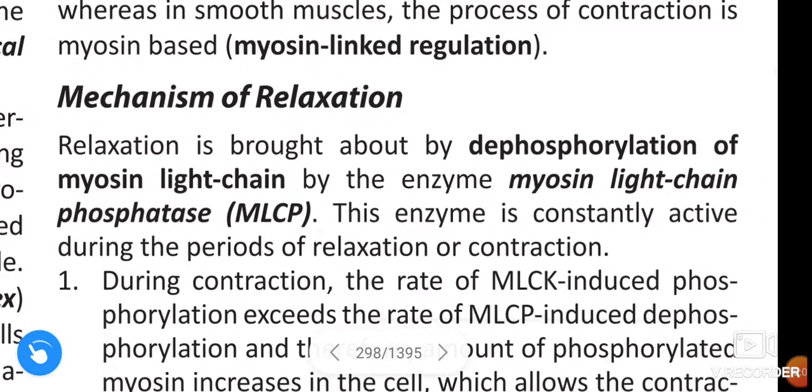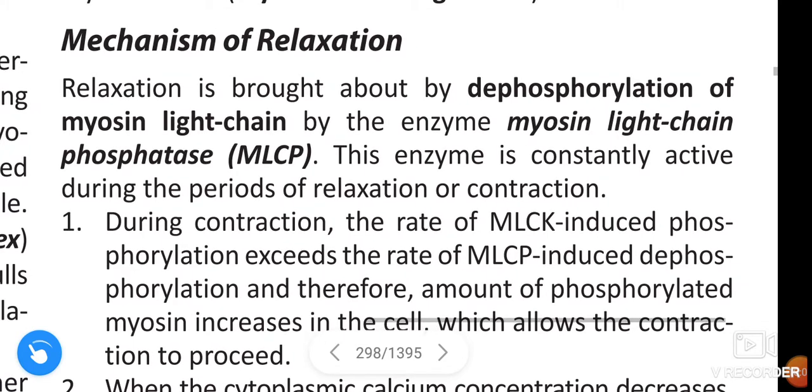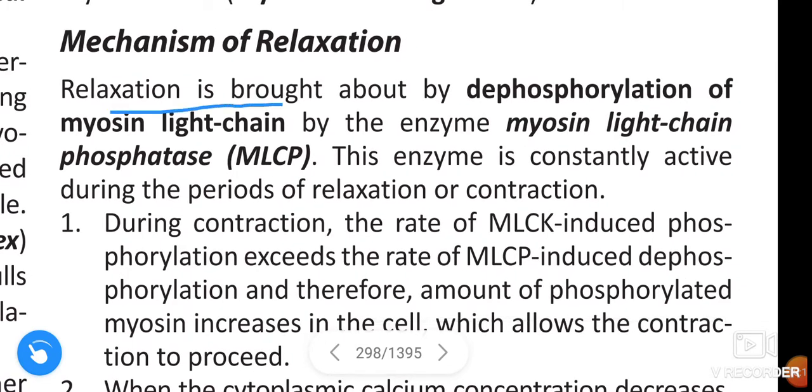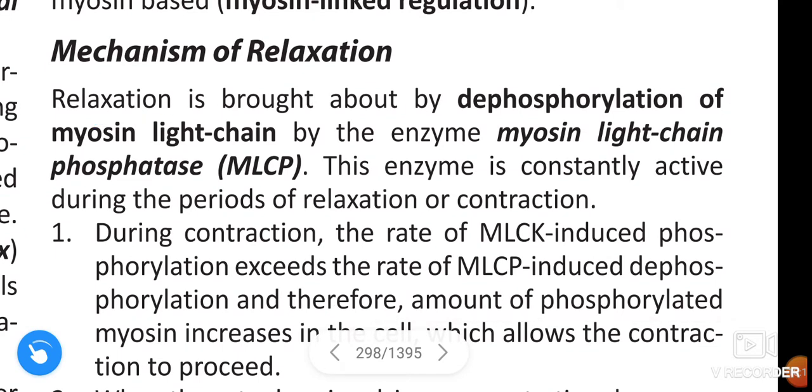Next, mechanism of relaxation. The relaxation is brought about by dephosphorylation of myosin light chain by enzyme myosin light chain phosphatase.